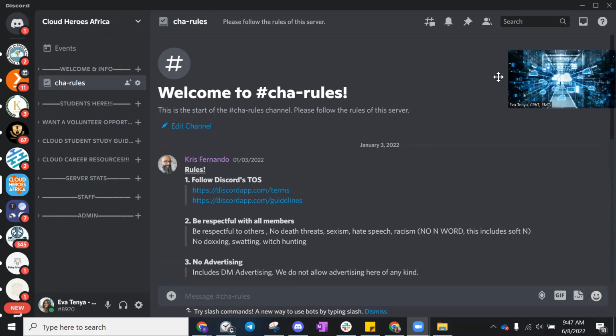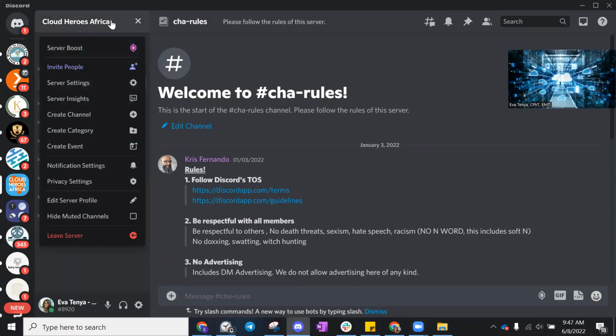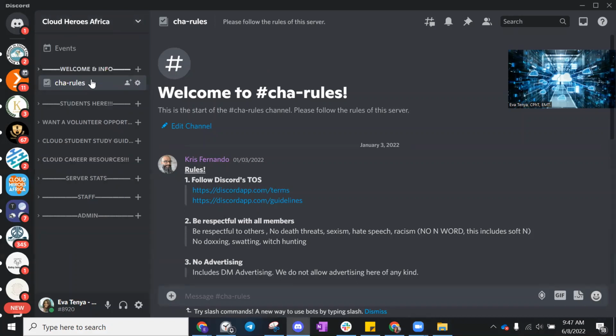So let's just go ahead and get started, right? What we have here, of course, is our Cloud Heroes Africa organization. And then right under that, we have different windows. As you can see, we have a welcome and info window, a students here window, a would you like a volunteer opportunity window, cloud student study guides, and cloud career resources. Those are the windows that you will be focused on. These windows here shouldn't show up because they're just for administrators. Everything here, though, is where your focus is going to be.